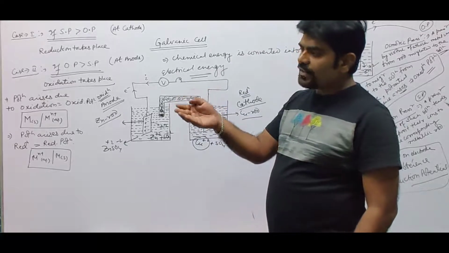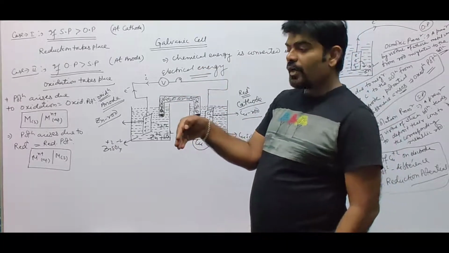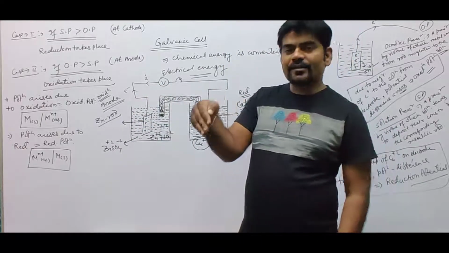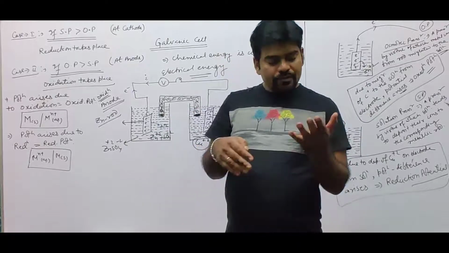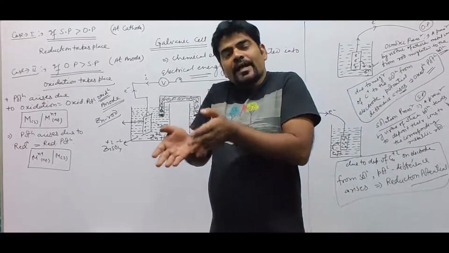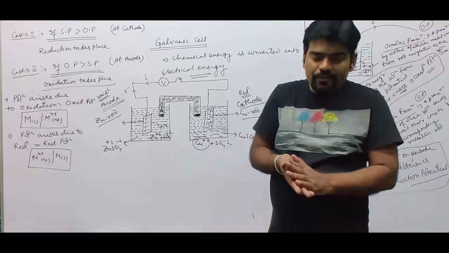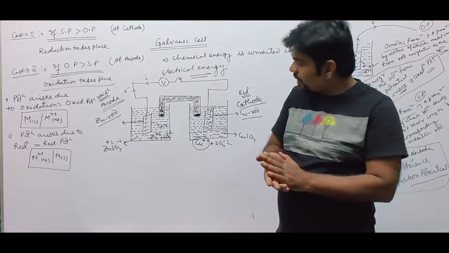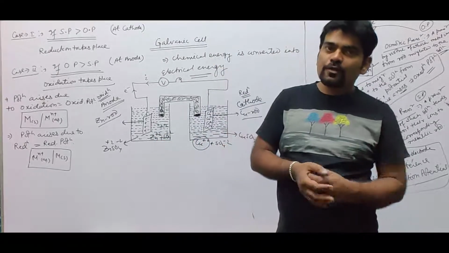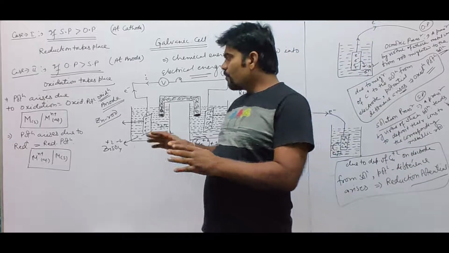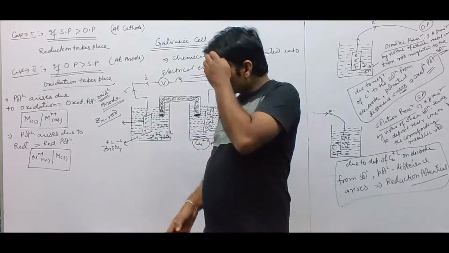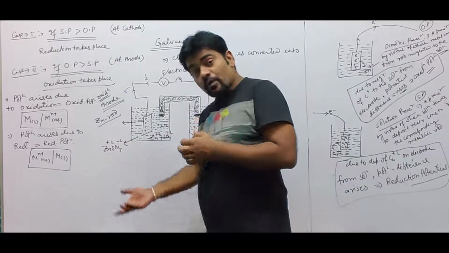Whenever a metal rod is dipped in some electrolytic solution, then of course there will be competition, some ego factors will clash. The solution will try to deposit its ions on the rod itself, and the metallic rod will have a tendency to pass its ions to the solution. So whoever wins, accordingly they will develop their potentials. Like on this zinc rod, which is more reactive.